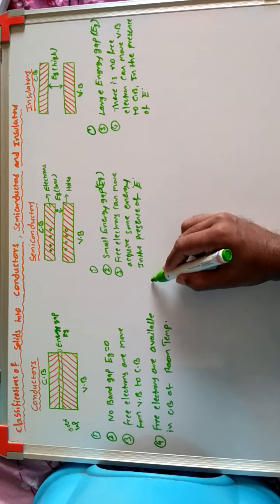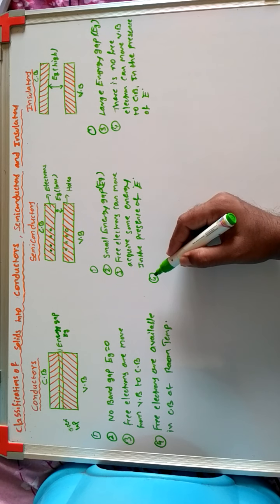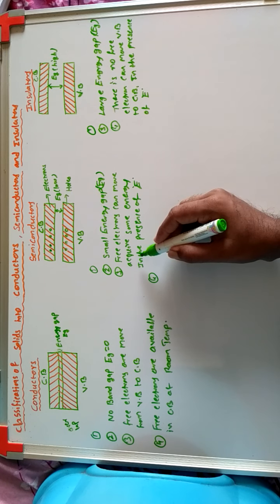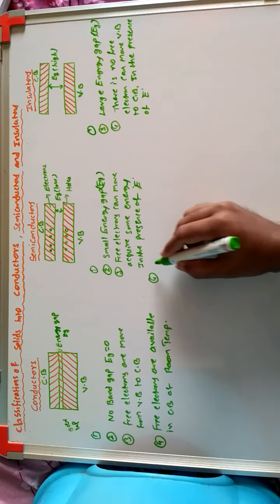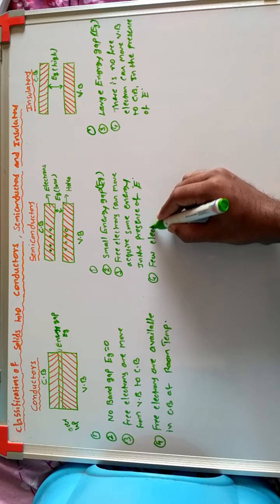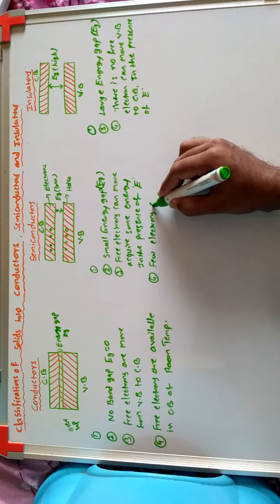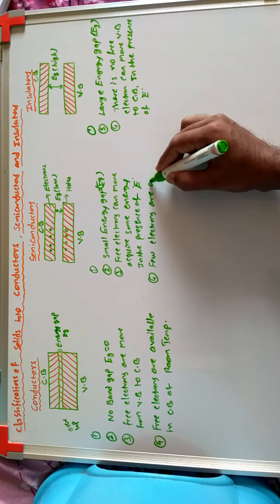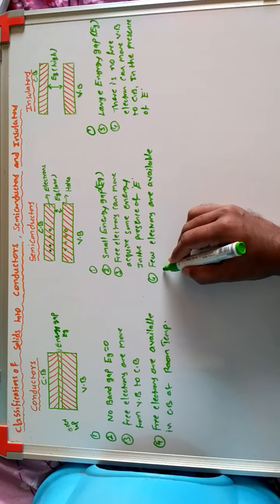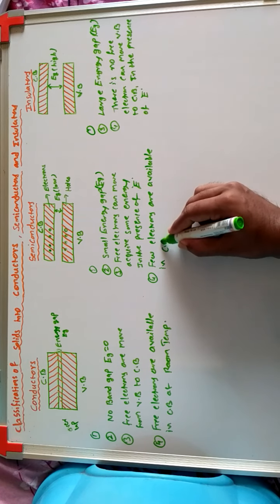In semiconductors, few electrons are available in the conduction band.